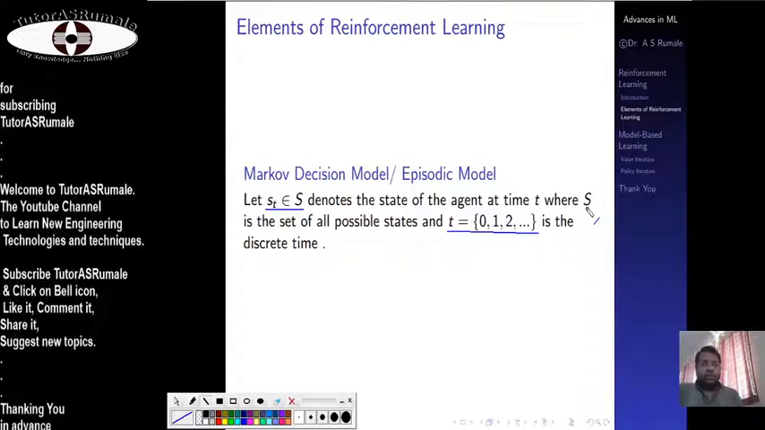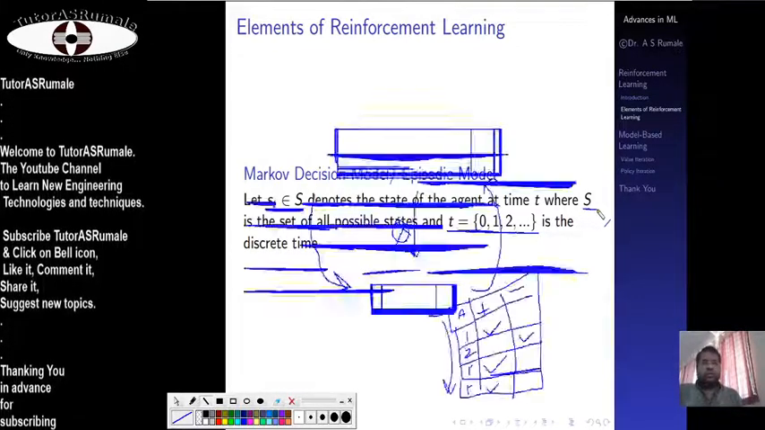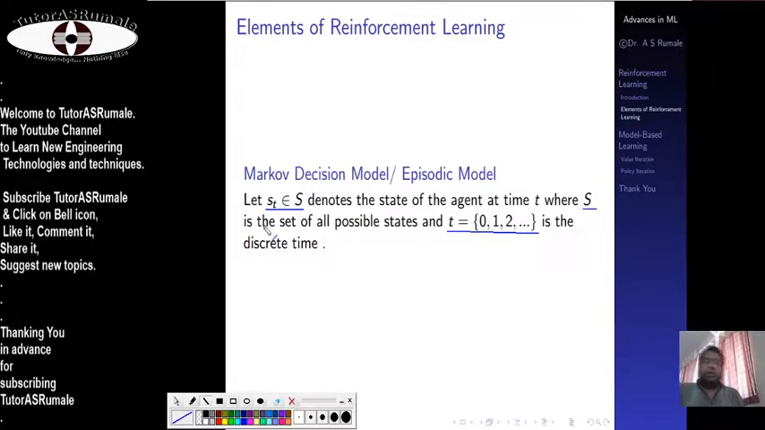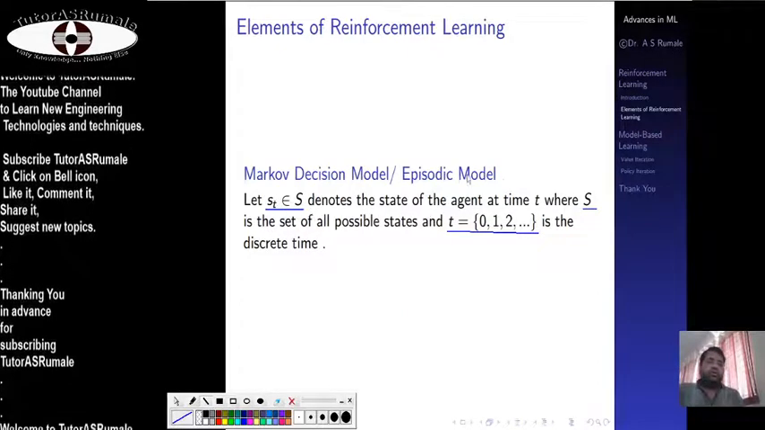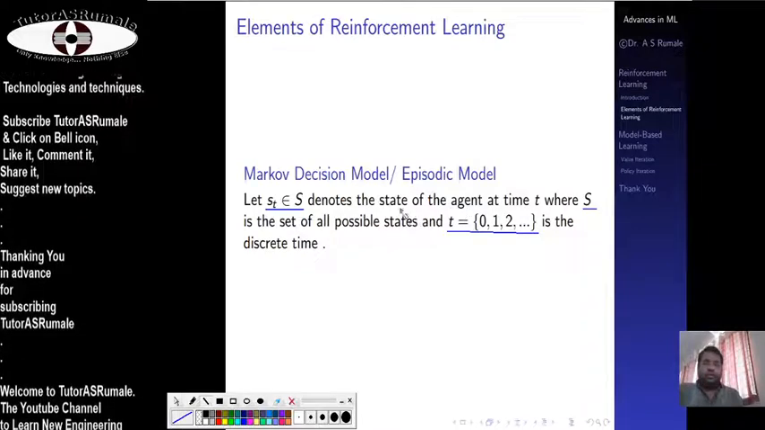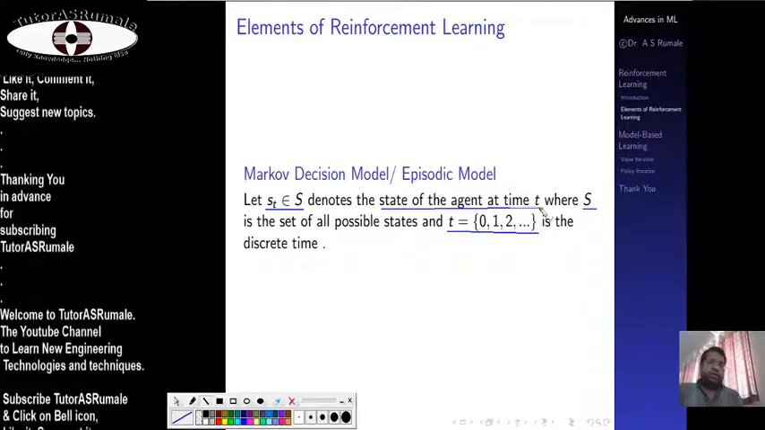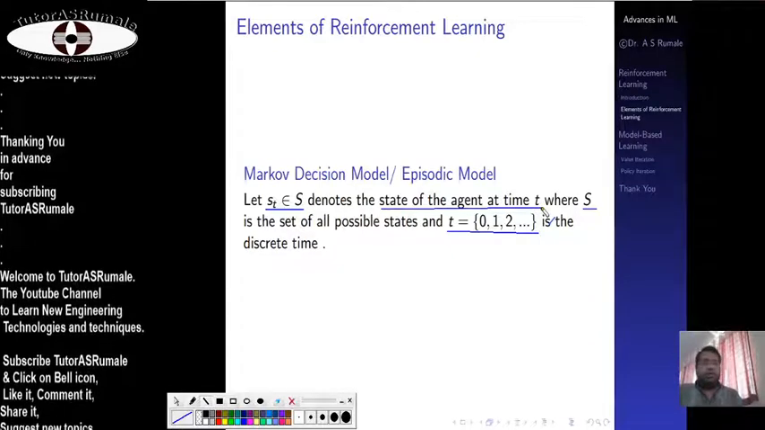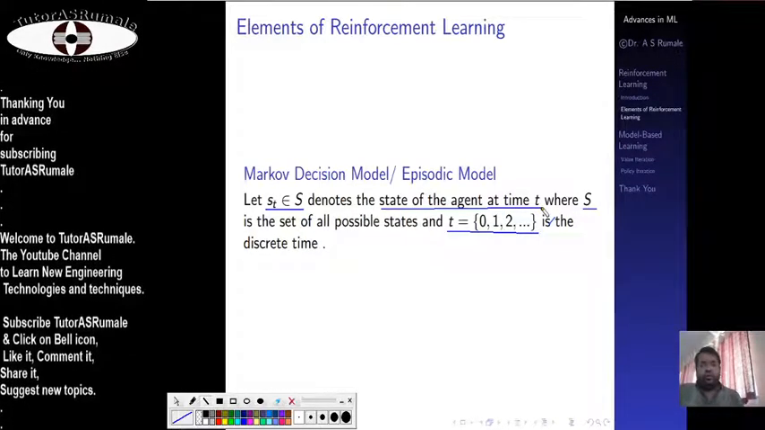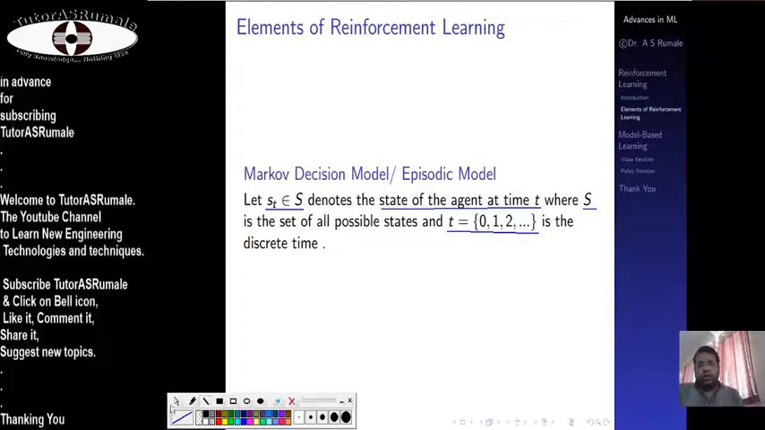S is the superset of all possible states. So S_t belongs to S and denotes the state of the agent at time t. So S_t is the state of the agent at time t, and S is the set of all possible states, in a discrete time.